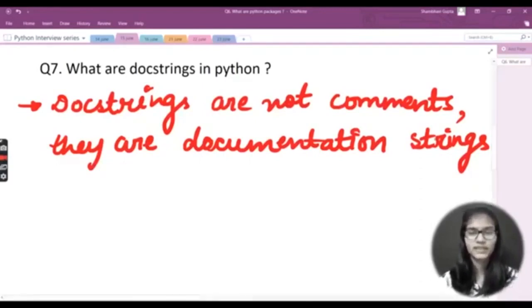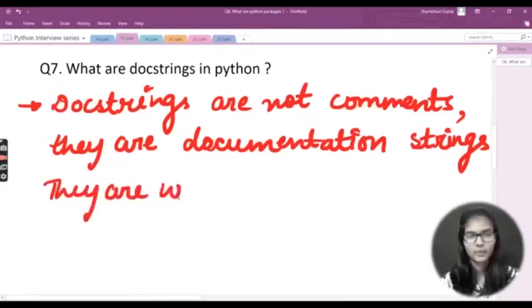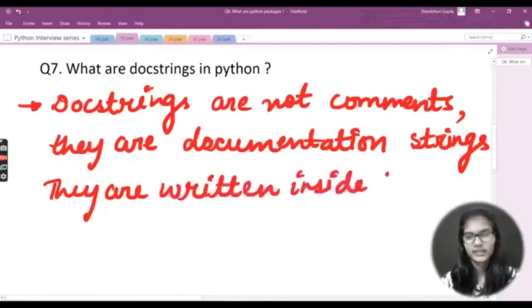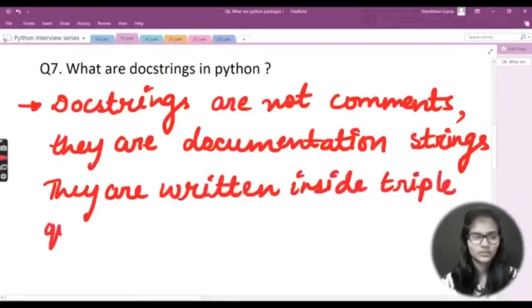Now basically, how do we write out the docstrings? They are written inside triple quotes. You can put that as code. Let me let you know how to write that.